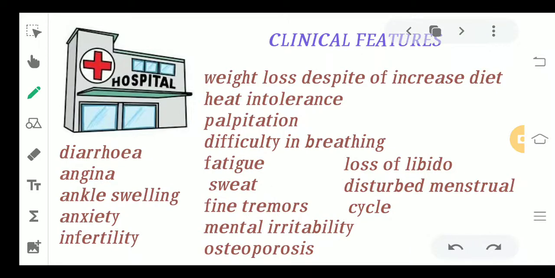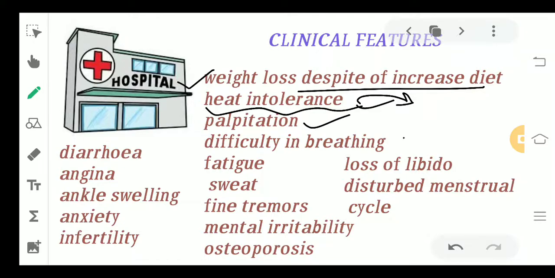What are the clinical features? What are the features you're going to see in the patient when he reaches you? There will be weight loss despite an increased diet. The patient may tell you, I'm having a very good diet, still I'm losing weight. Then heat intolerance. This is completely opposite to what we studied in hypothyroidism. There was cold intolerance, but now in hyperthyroidism the patient becomes heat intolerant.